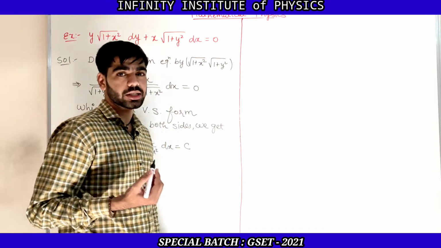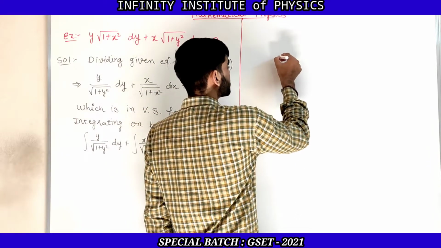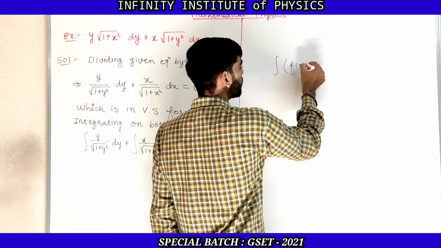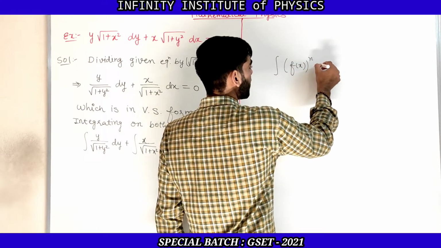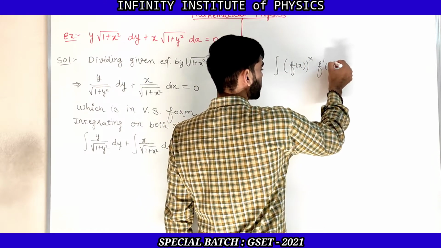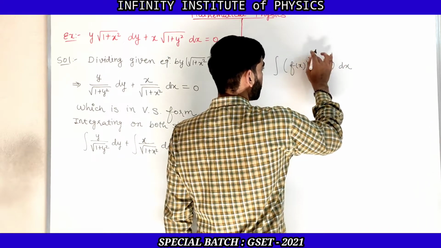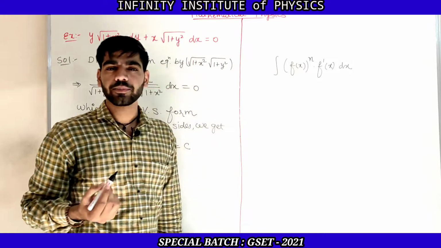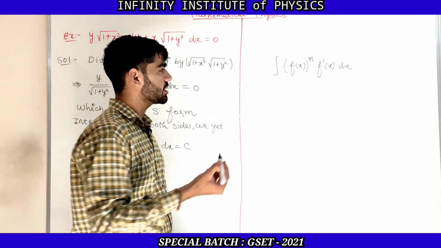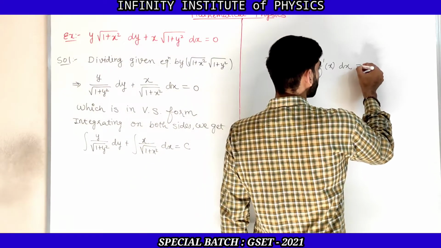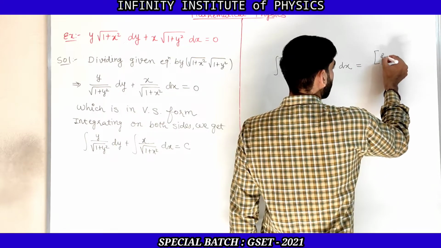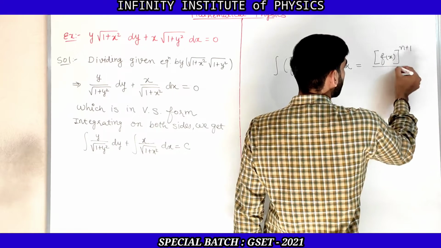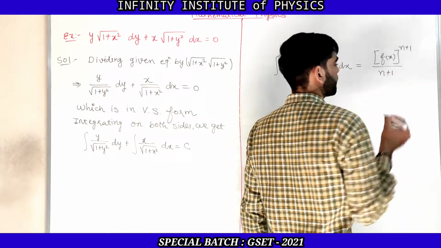In integration there is one formula: the integration of f of x whole raised to n into f dash of x dx. If we have this form, then the integration of this function will be f of x whole raised to n plus 1 upon n plus 1.